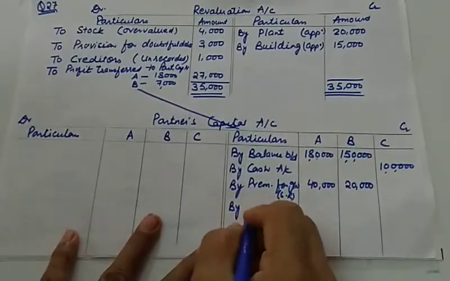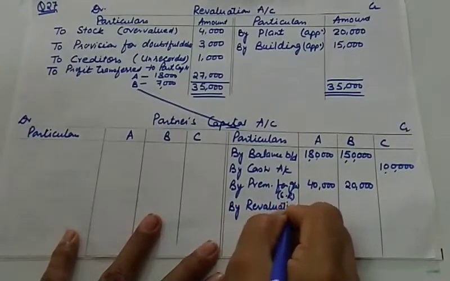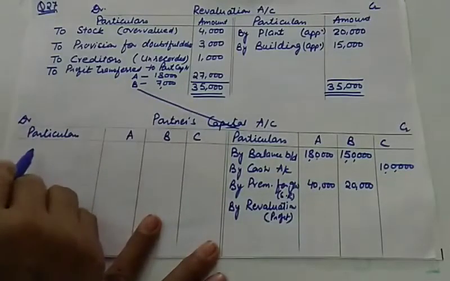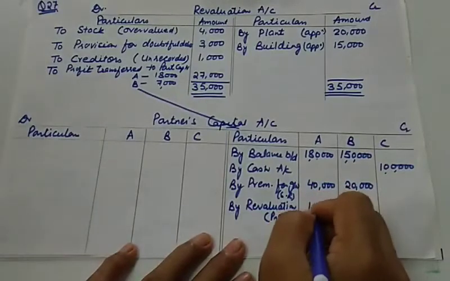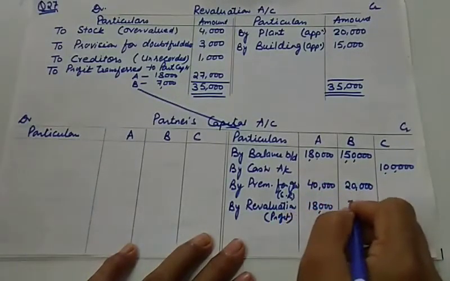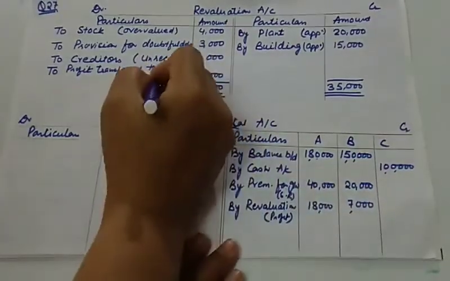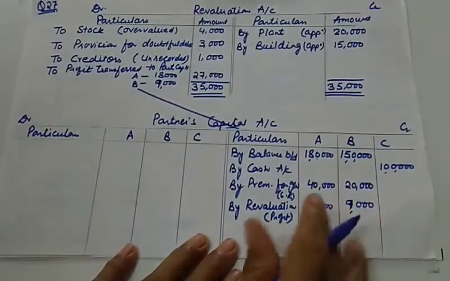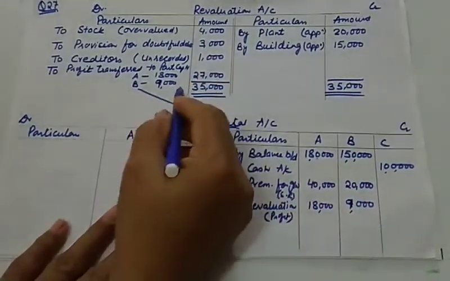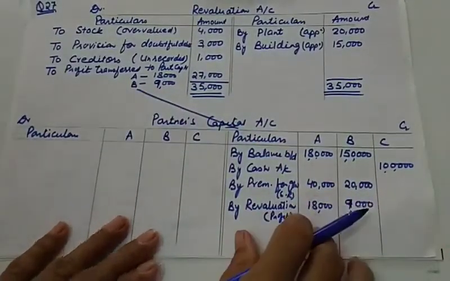Then give them the share in the revaluation profit. So by revaluation account, and in the bracket you can mention profit. If it is a loss, loss will be recorded here. So how much profit we are giving them? We are giving 18,000 and 9,000. Make correction here, 18 and 9,000, because total is 27.